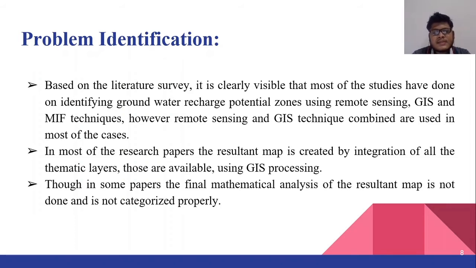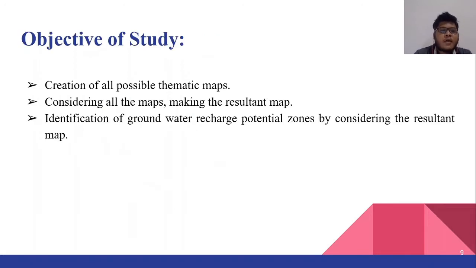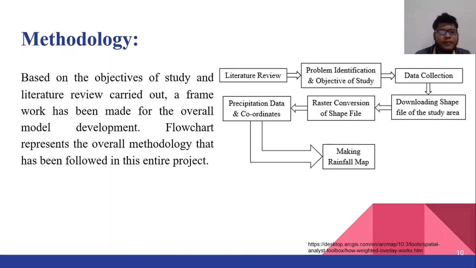In most of the research papers, the resultant map is created by integration of all the thematic layers, though in some papers the final mathematical analysis of the resultant map is not done and is not categorized properly. Objective of study: creation of all the thematic maps, then creating the resultant map, and identification of groundwater recharge potential zones by considering the resultant map.